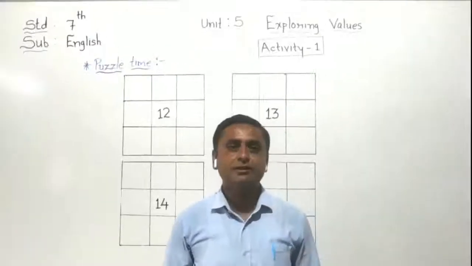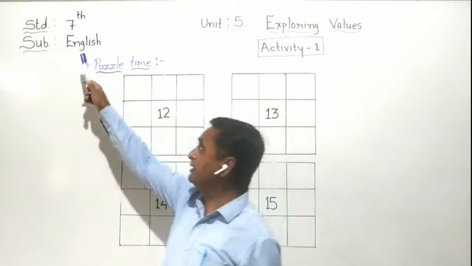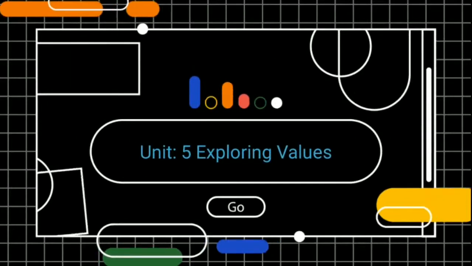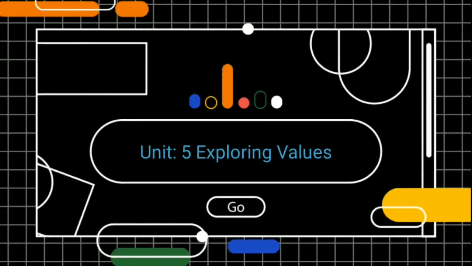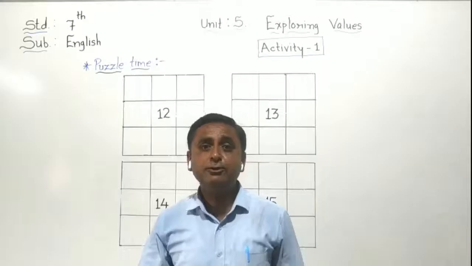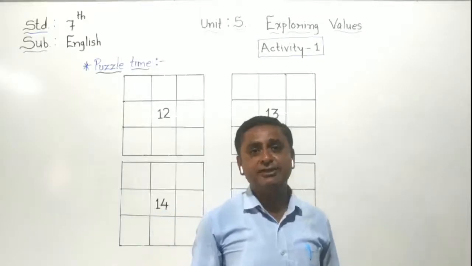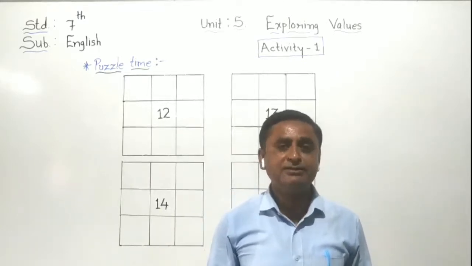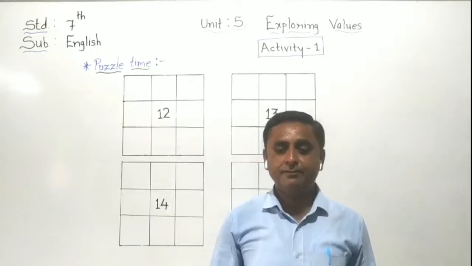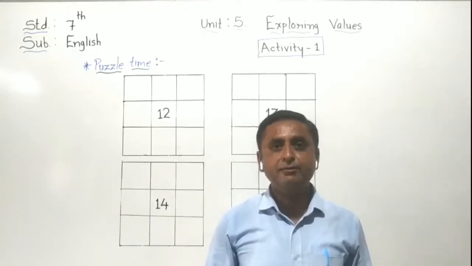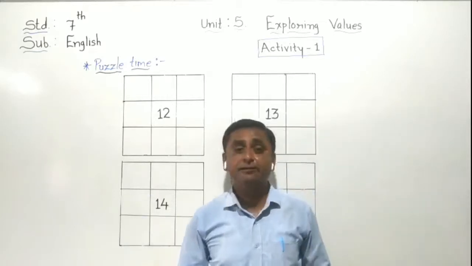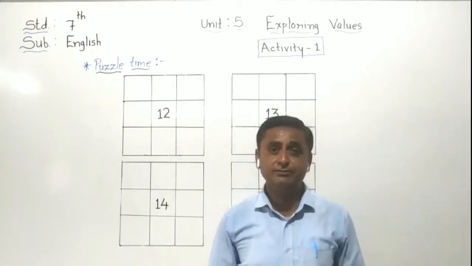Hello students, today we are going to learn standard 7 subject English unit number 5, exploring values. As you know students, in our previous videos and previous units we studied about exploring something and something. In our fourth unit we studied about exploring poetry. Now in our fifth unit we have to explore values.